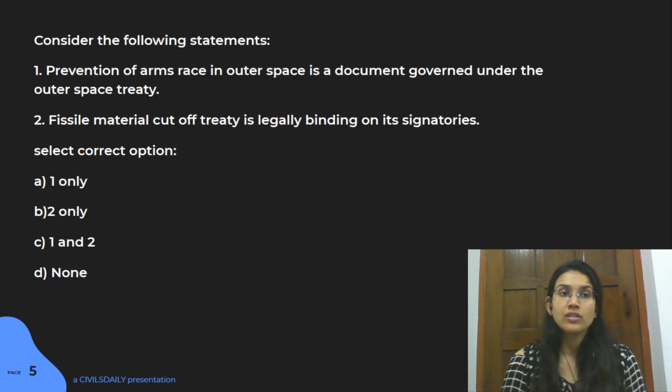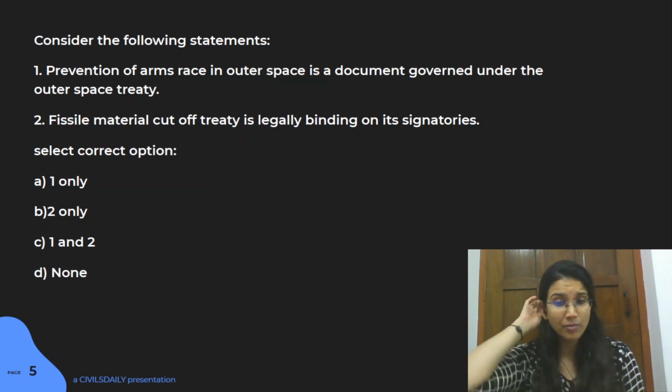Second is fissile material cutoff treaty is legally binding on its signatories. So you have to identify the correct statement here.